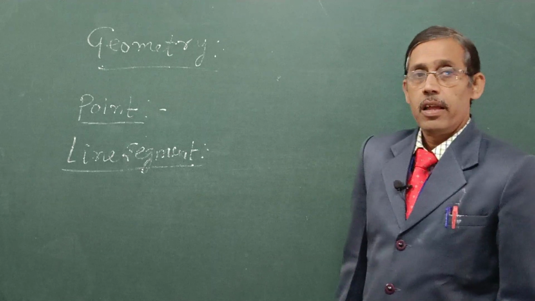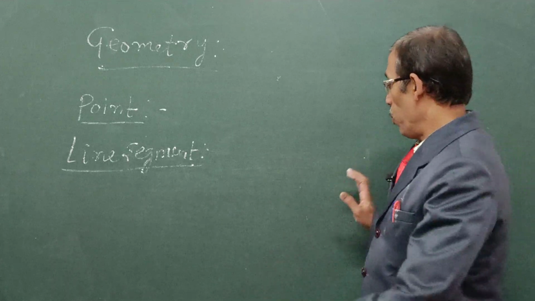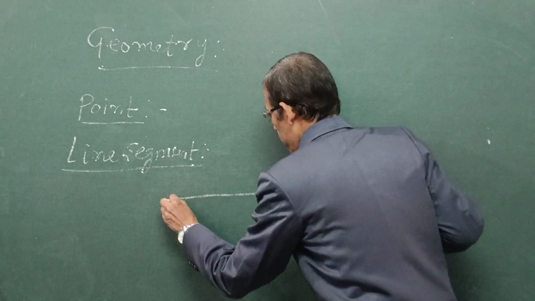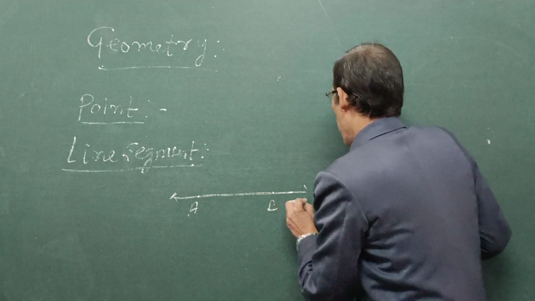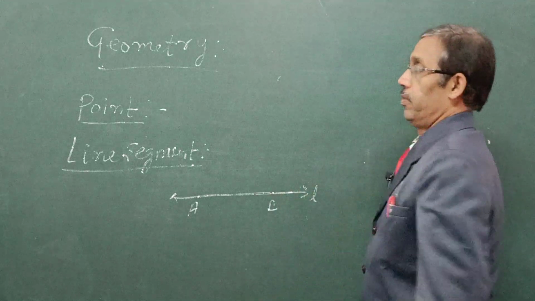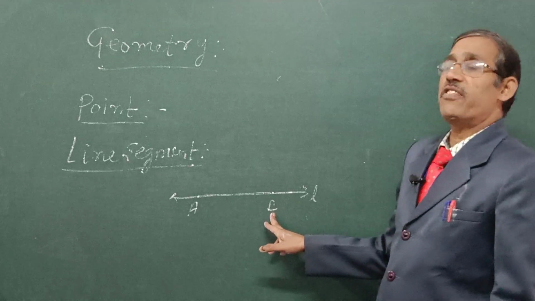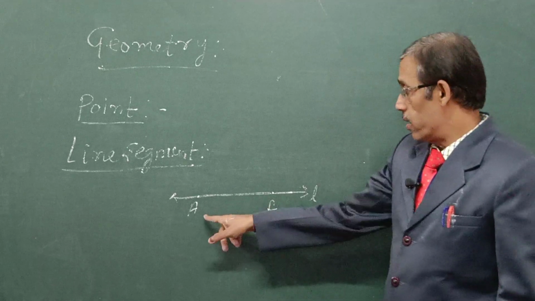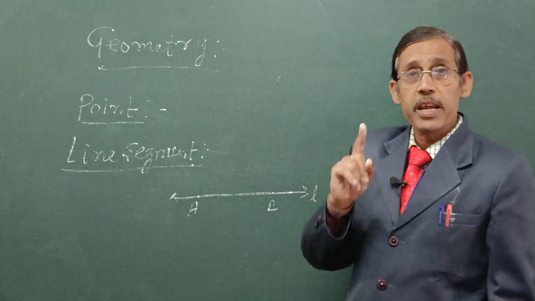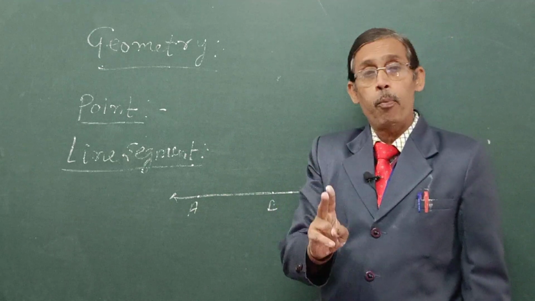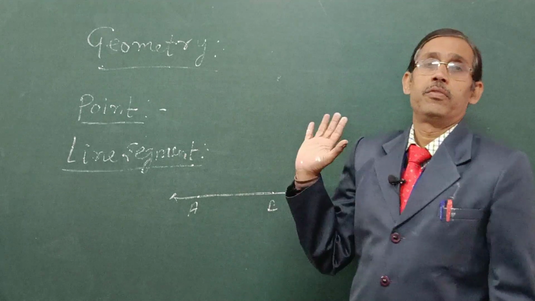That is, it has a fixed length. Suppose A and B are 2 points on line L, so we read AB as a line segment, where A and B represent the end points of this line segment AB.